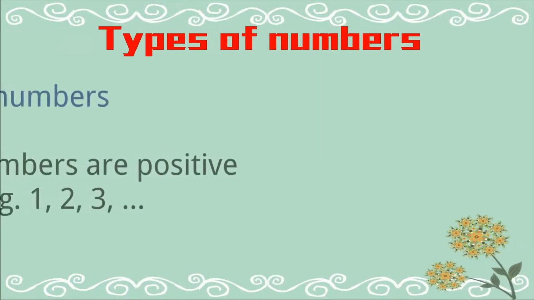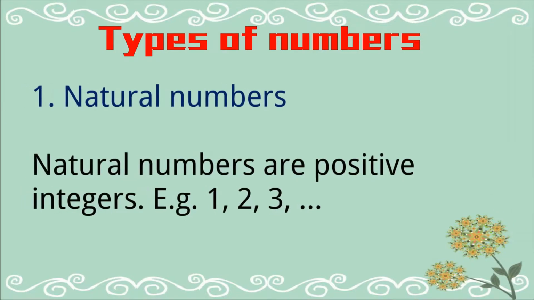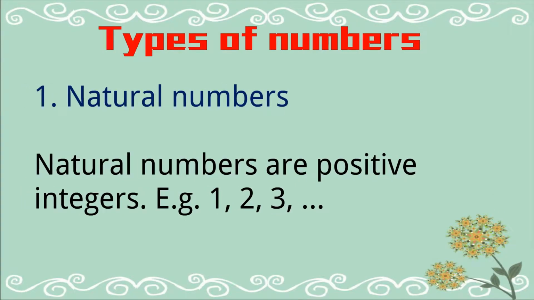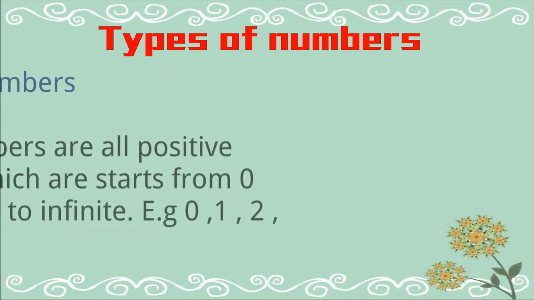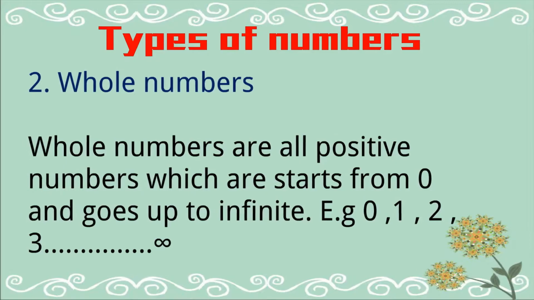Types of numbers. Number 1, natural numbers. Natural numbers are positive integers. For example, 1, 2, 3, and it goes up to infinity. Number 2, whole numbers. Whole numbers are all positive numbers which start from 0 and go up to infinity. For example, 0, 1, 2, 3 up to infinity.